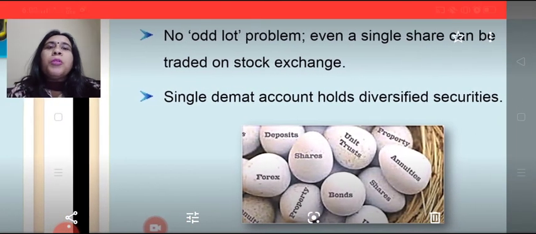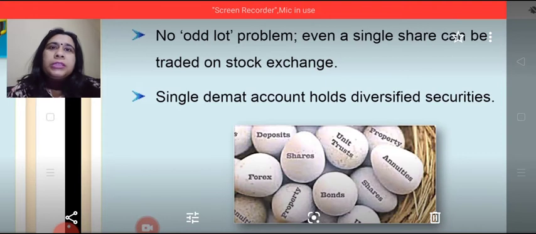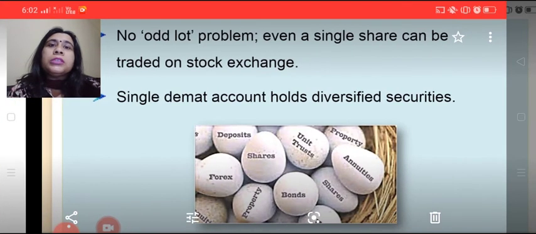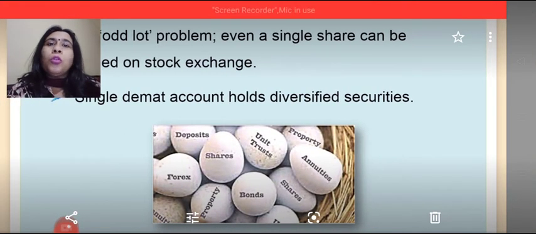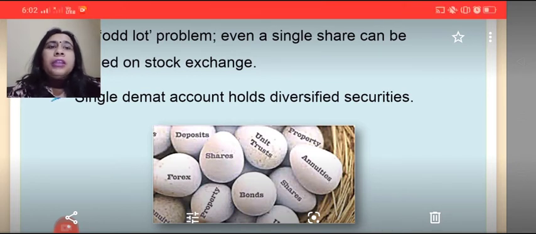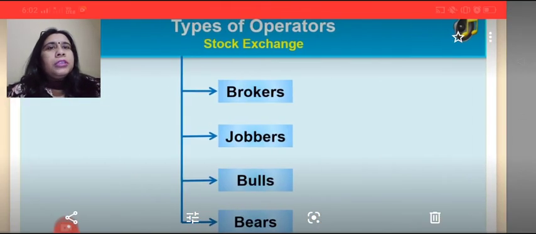Also, there is no problem of odd lot, which means that there is no requirement of purchasing the securities in a whole lot. You can even trade with a single security. A single DMAT account holds diversified or different types of securities.